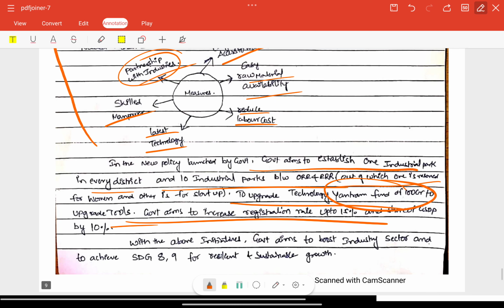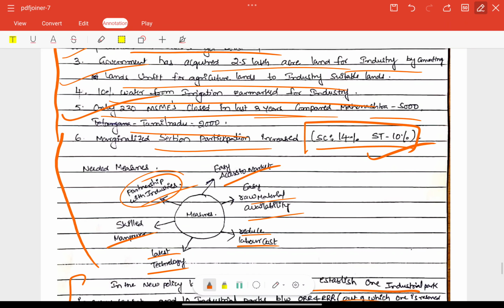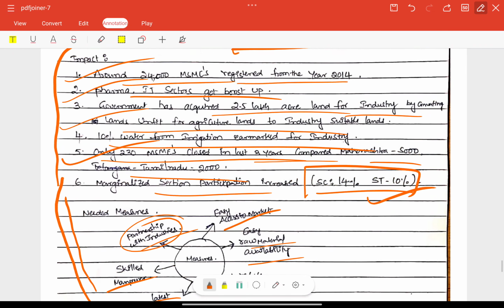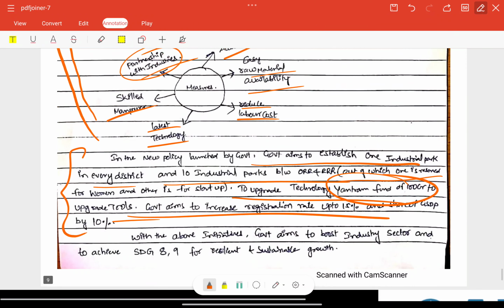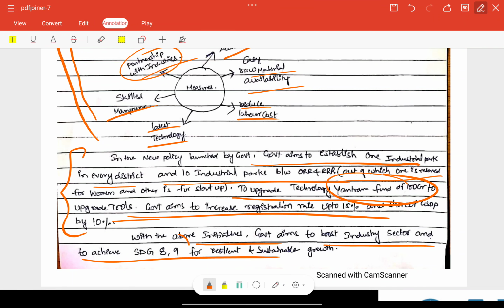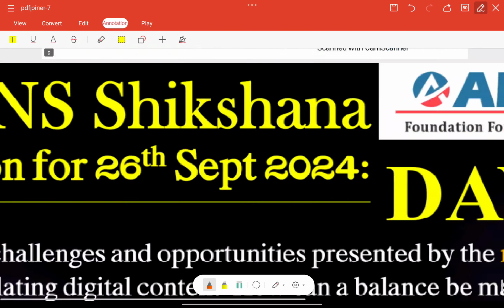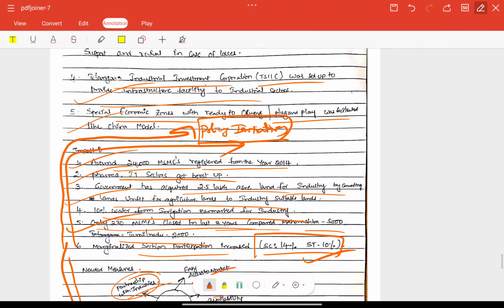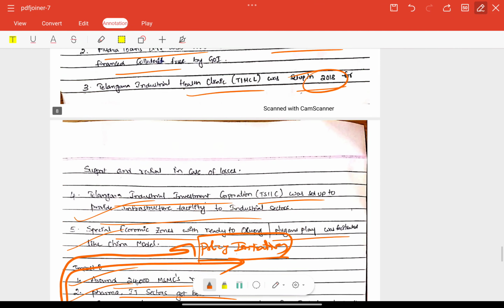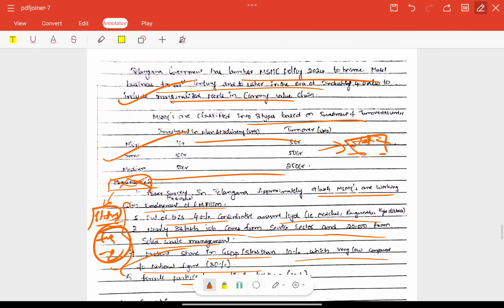So this particular paragraph could have been written here, before impact, right? Please change it. Finally, with the above initiatives, the government aims to boost the industry sector and achieve our SDG 8 and 9 goals, resilient, sustainable growth. Otherwise, we can talk about Telangana's economic growth also. Overall, very good information and very good data. There is a little confusion in approach, but except for the approach, everything is okay.